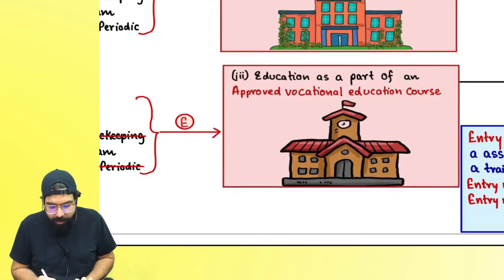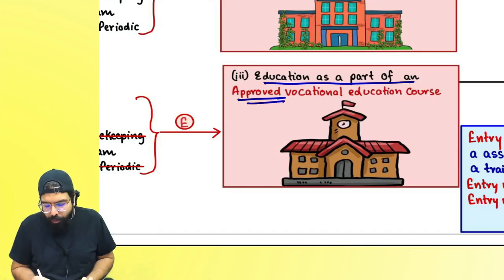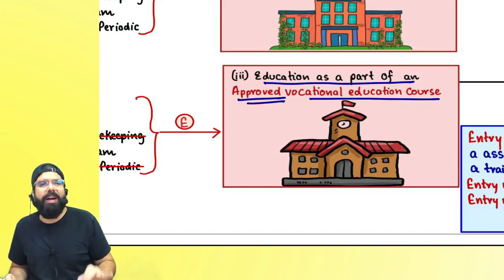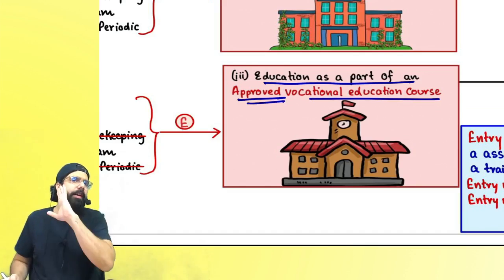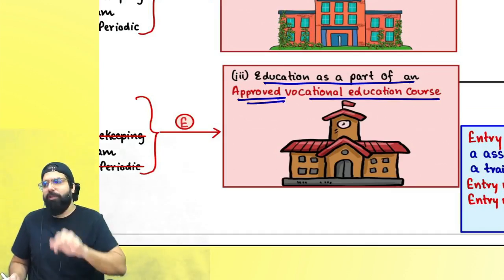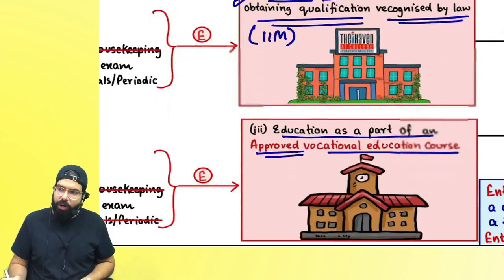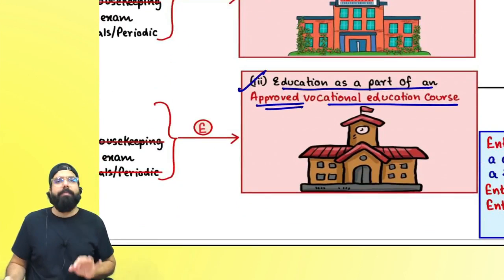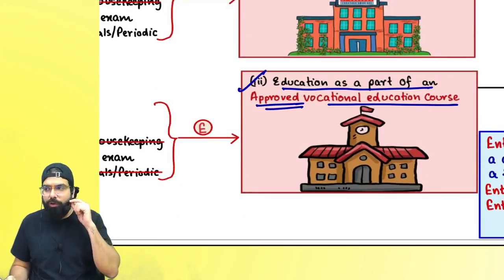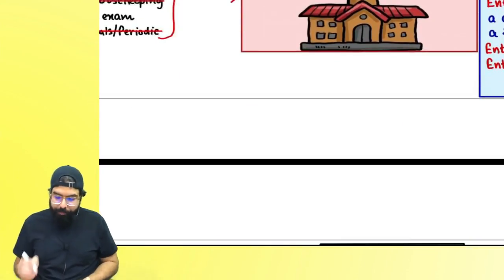Then, education as a part of an approved vocational education course, if someone is providing that, is also an educational institution. So I told you three types of educational institution. Number one, preschool up to 12, then college, and then those providing vocational educational courses, right everyone?